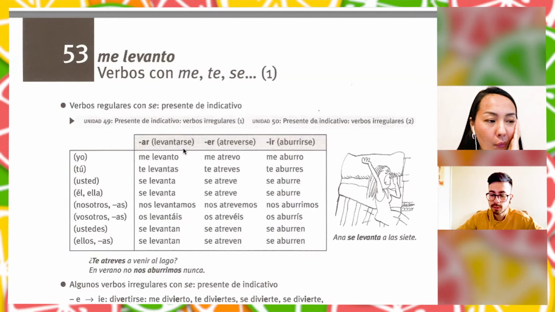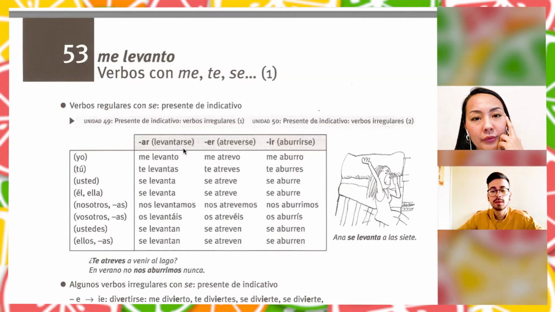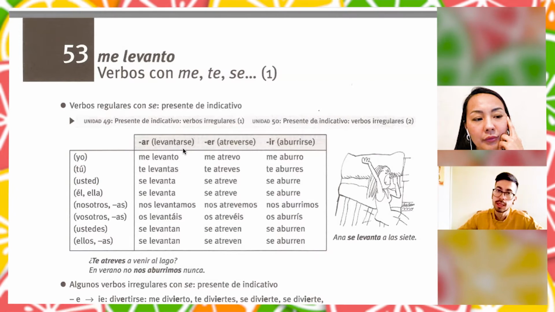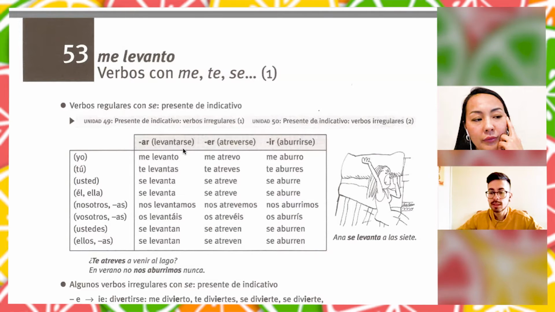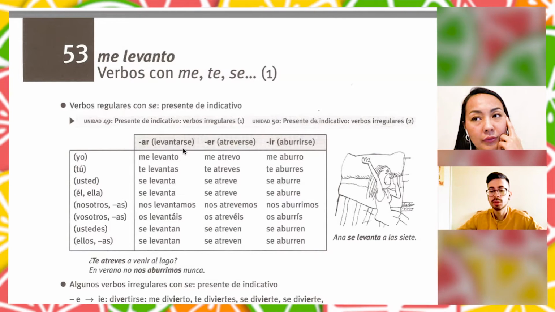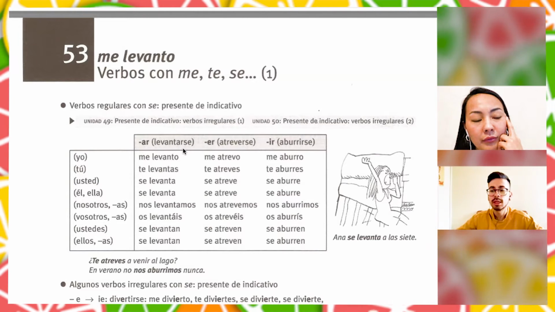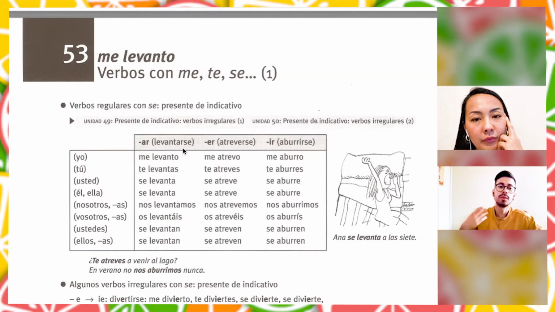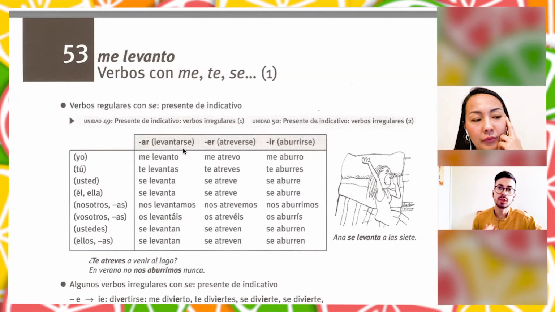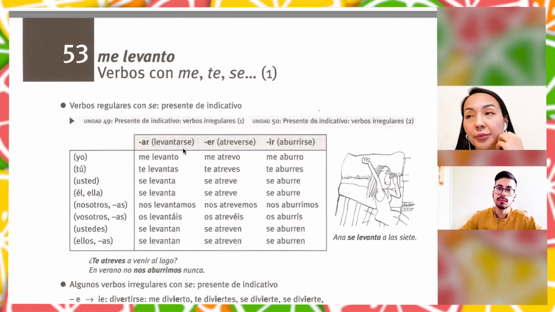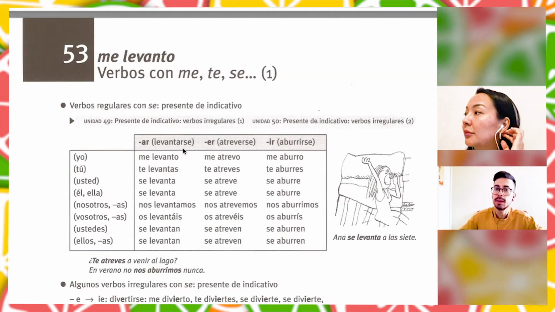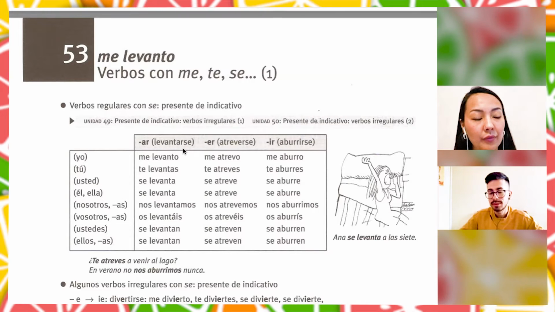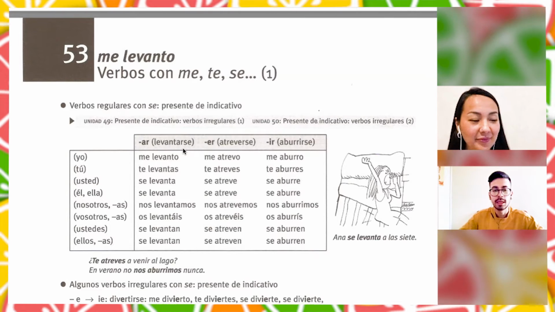Okay, so for example, in English, to express that, we use myself, for example, or yourself. This is when we mention that I am doing the action and the action turns to me. For example, we have the verb shave.